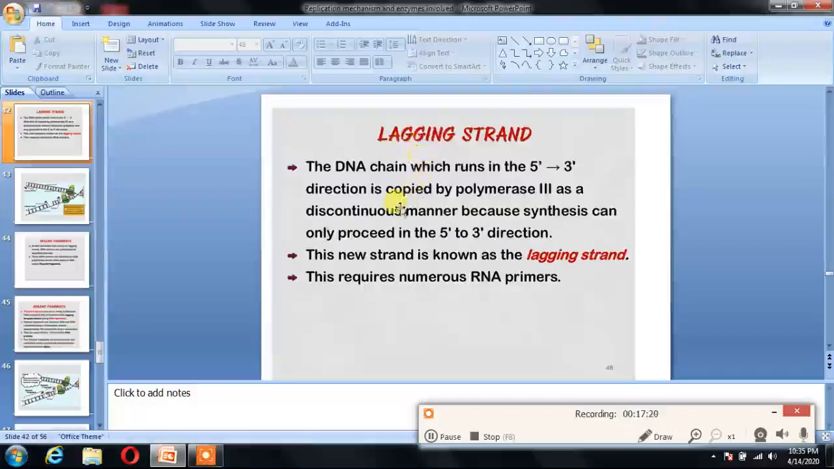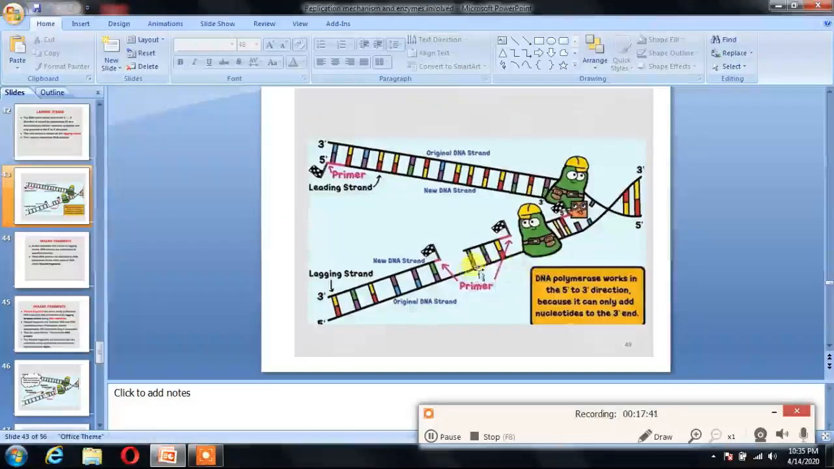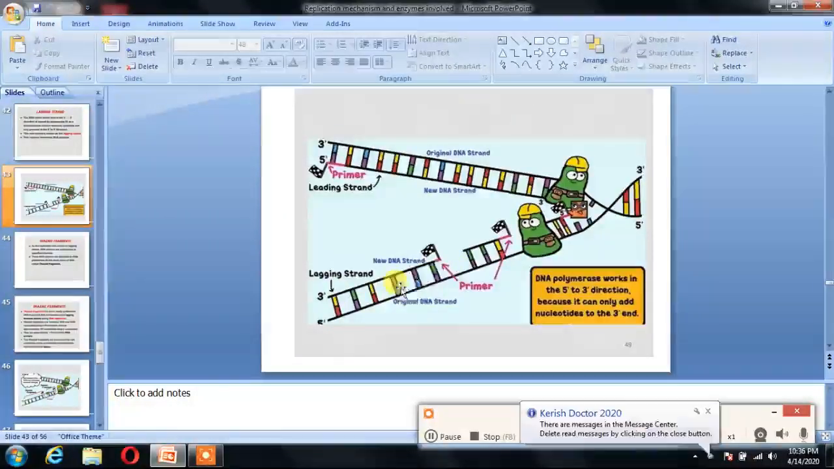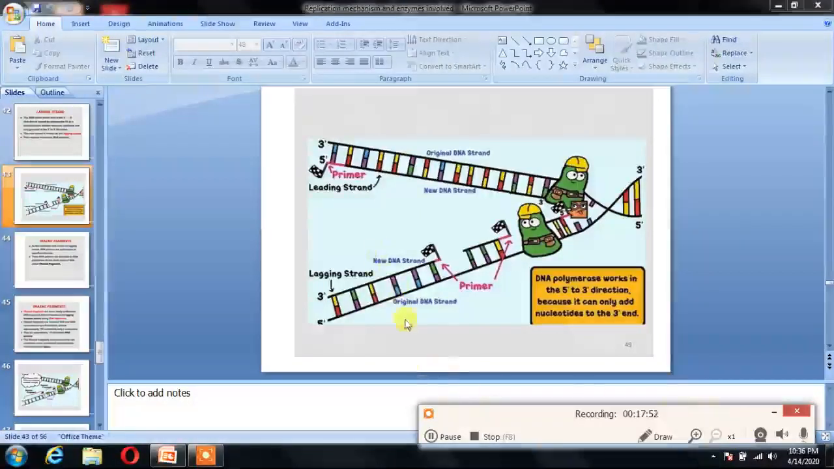Lagging strand. The DNA chain which runs in the 3' to 5' direction is copied by DNA polymerase III in a discontinuous manner, because synthesis can only proceed in the 5' to 3' direction. Thus this strand is known as the lagging strand and it requires numerous RNA primers. Here you can see the lagging strand, and here the first primer, second primer, and so many primers are required to initiate the synthesis.